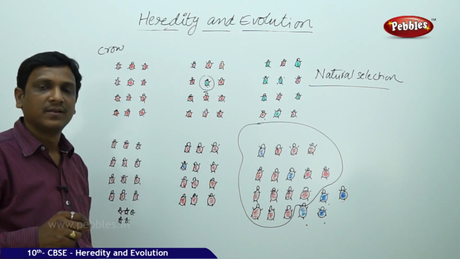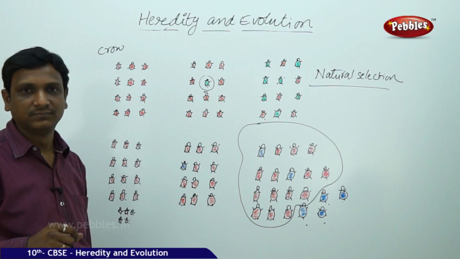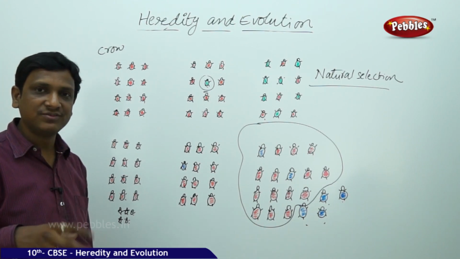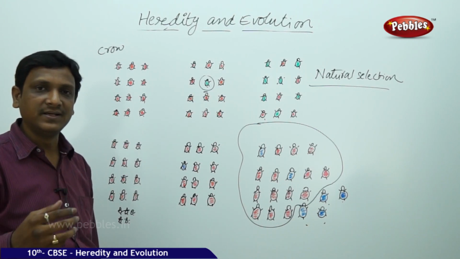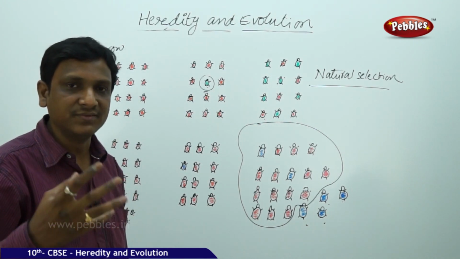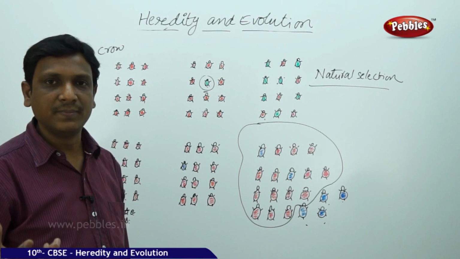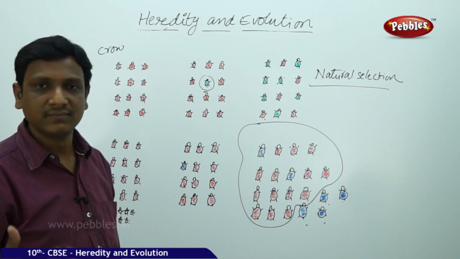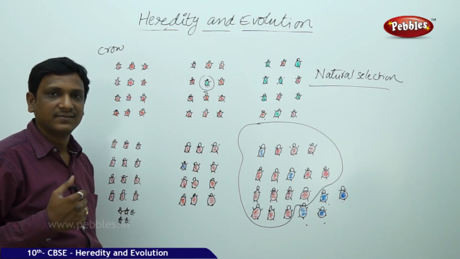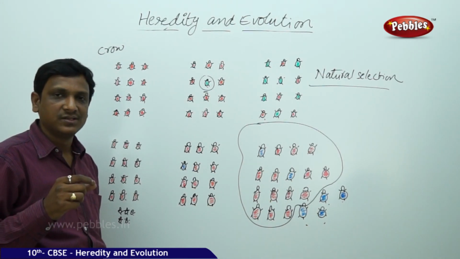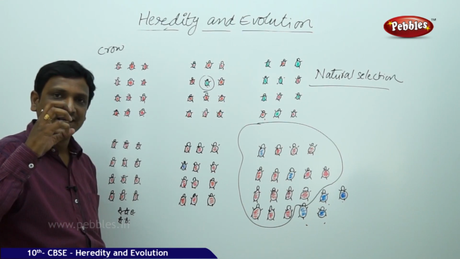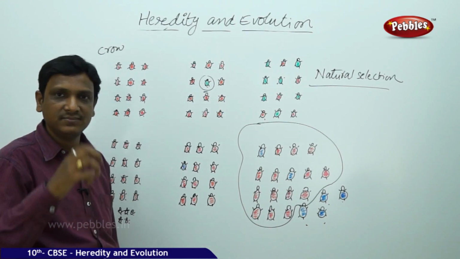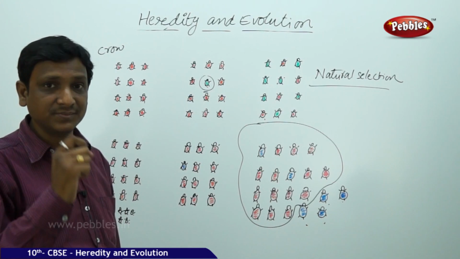No. It will not happen, because if the leaves grow properly after the disease period of the plant is completed, and the leaves are growing well again, then the beetles eat on that and they grow in size. So for a variation, the change should happen in the genetic material of the organism, in the germ cells of the organism.